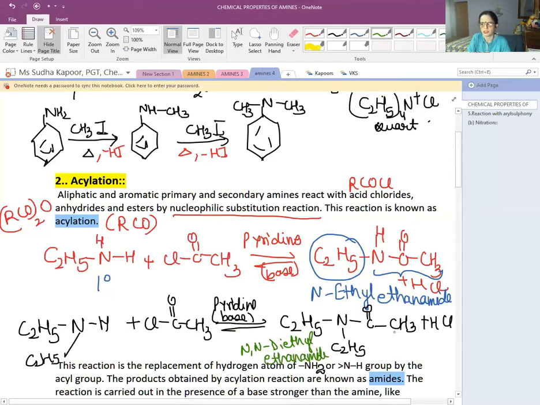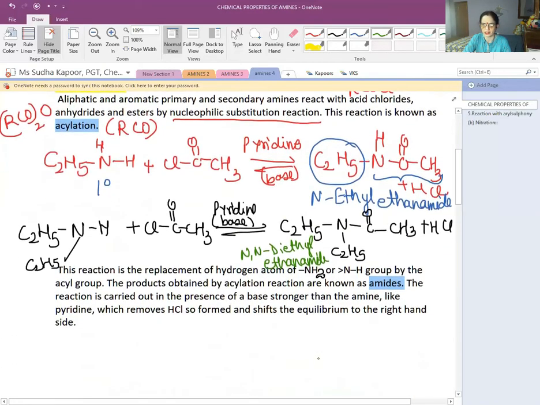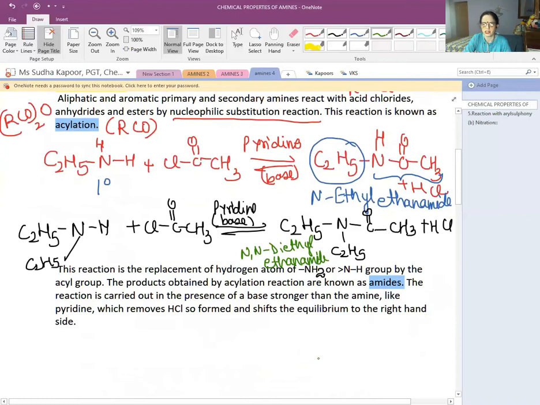Ethanamide, because it is the amide CH3CONH2 and both the H have been replaced by the C2H5 group. So in this reaction, there is a replacement of the hydrogen atom of NH2 or NH, NH2 in case of 1 degree and NH in case of 2 degree, by the acyl group. That is why the name is acylation. And the product obtained after the acylation is an amide. As you have seen above, it is ethanamide.